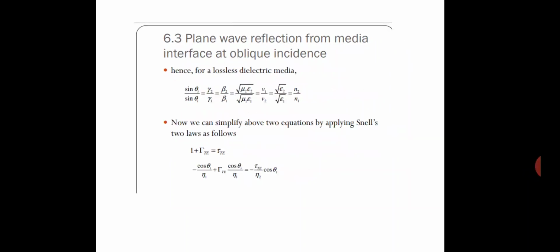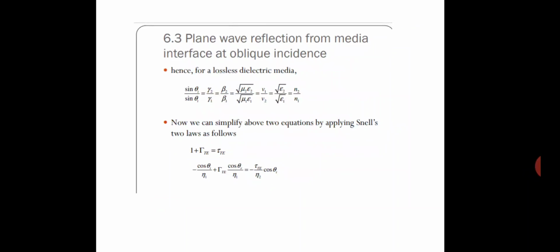Hence, for a lossless dielectric medium, by Snell's law, sin theta i upon sin theta t equals gamma 2 upon gamma 1 equals beta 2 upon beta 1 equals square root of mu 2 epsilon 2 upon mu 1 epsilon 1, which equals v1 upon v2, written as square root of epsilon 2 upon epsilon 1 equals eta 1 upon eta 2.